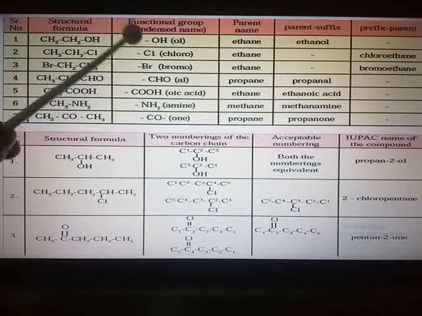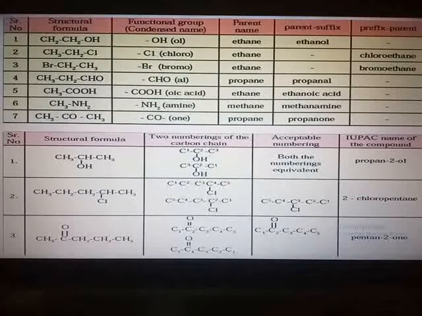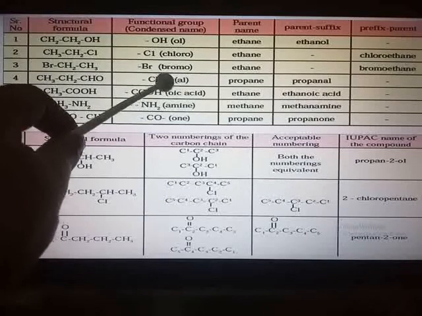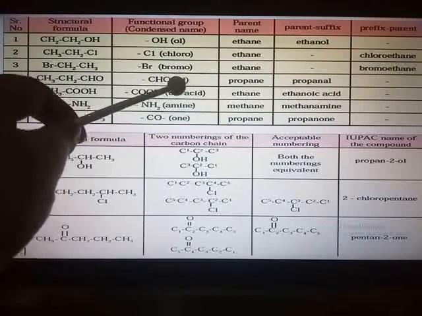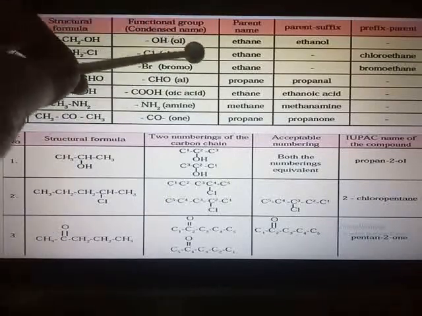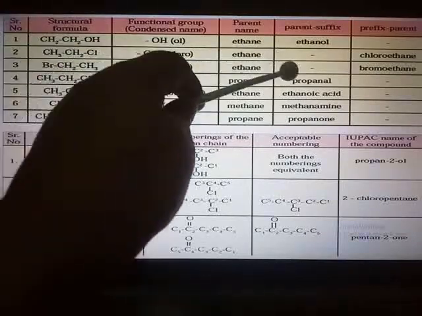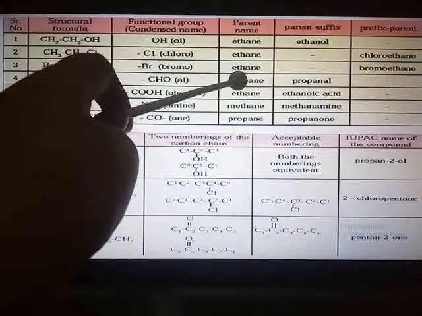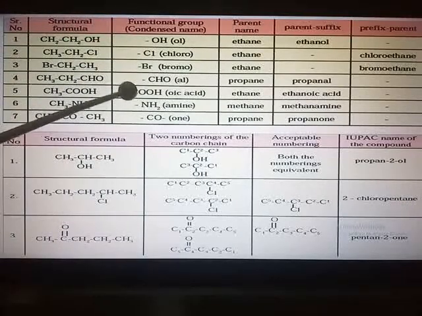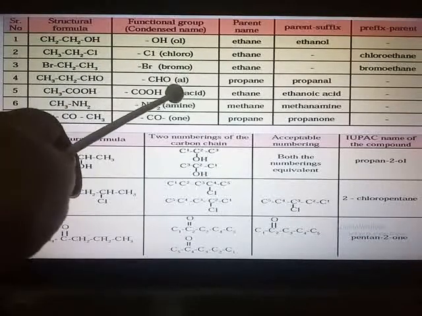If the condensed group is CHO, you have studied today itself in the functional groups. The CHO means aldehyde. Suppose aldehyde is the functional group, then the replacement will be done by the word AL. So propanal, the parent name is propane. If it is the carboxylic group, that is COOH, then the ending will be replaced.